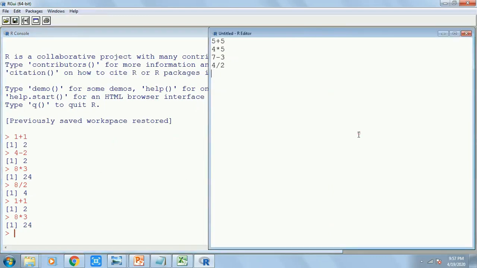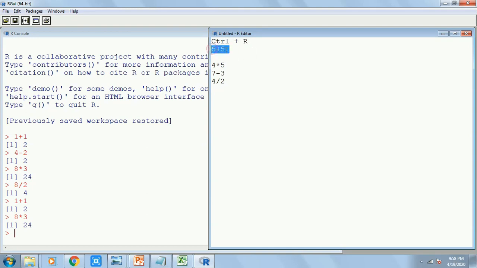But if I write any code in the R editor, merely pressing the enter button does not execute it. So what I need to do is, I have to click over here on this line. I can put the cursor anywhere. You can move the cursor by using the keyboard or mouse, it doesn't matter. You can put your cursor in the line which you want to execute and press Ctrl and R. Let me write it for you. Ctrl plus R.